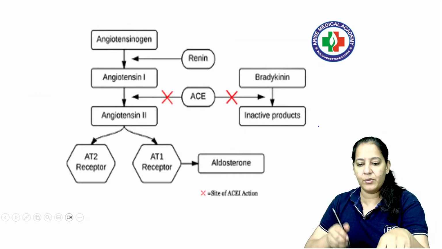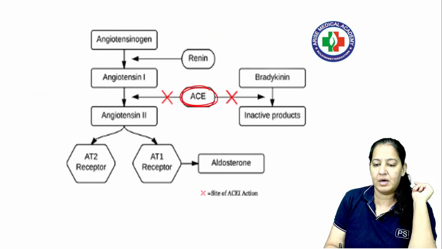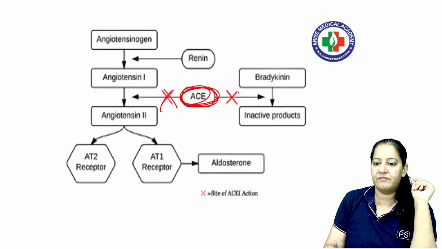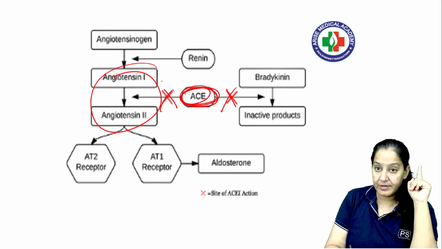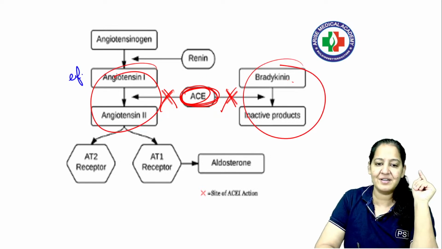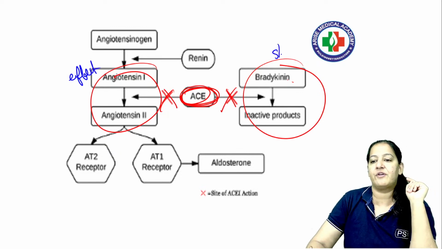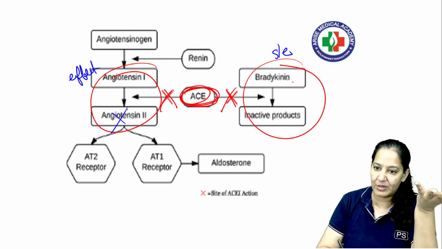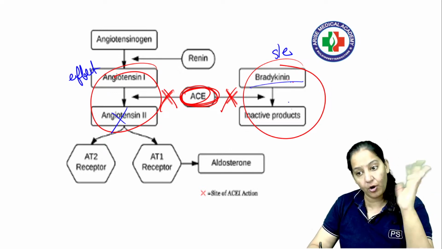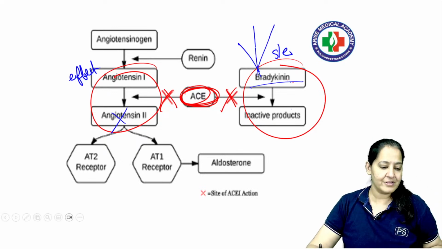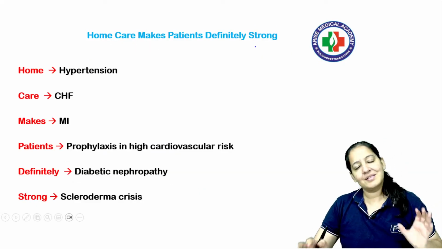So this is the complete story of the mechanism of action of the ACE inhibitors I told you. If you inhibit the ACE, both the functions will be blocked. This we want, but this we do not want. This is a side effect. So this is the effect of ACE inhibitor and this is the side effect of ACE inhibitor. है ना? Effect: angiotensin 2 is not formed, hypertension is treated. And side effect: bradykinin will not get broken down, it will lead to cough, edema, itching. Kindly respond, say something. You got it? So this is the mechanism of action.